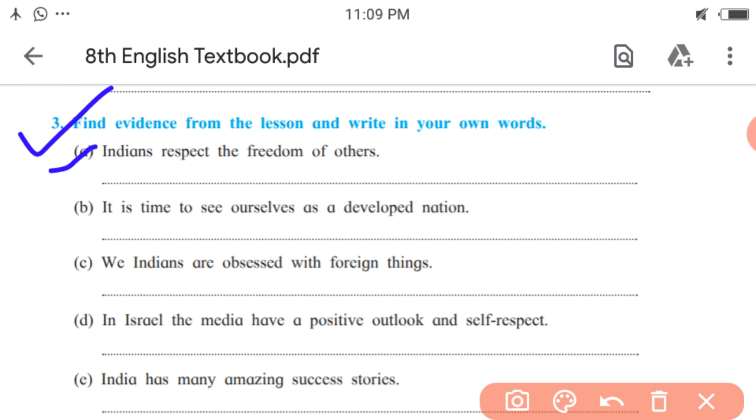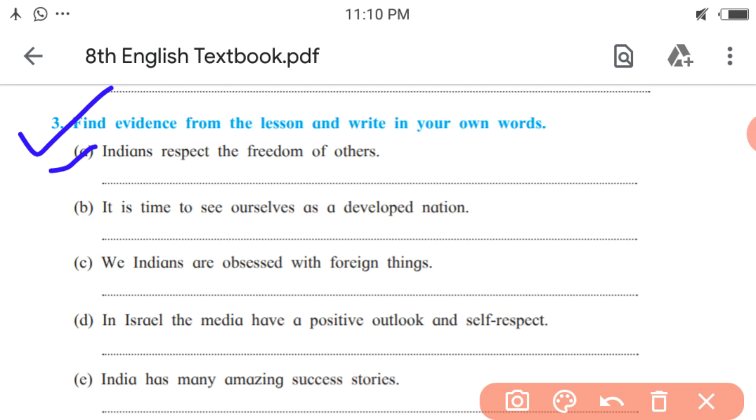We Indians, or our country India, has not tried to conquer any other country, to grab the land, the culture, and history of any country. We have not tried to force our way of life on others or any other country.